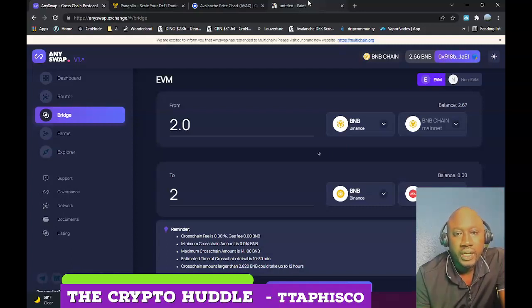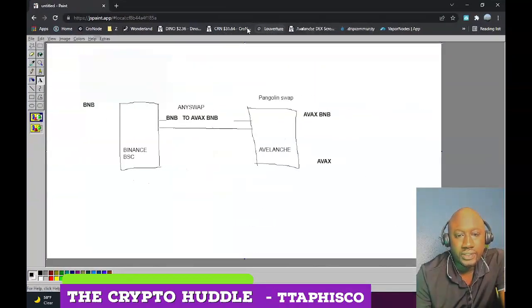I really appreciate it. So on today's video, I'll be demonstrating how to transfer your BNB to Avalanche or Avax. In this process, you will be using two different DEXs, or decentralized exchanges. One of them is called Anyswap, and the other is called Pangolin exchange.